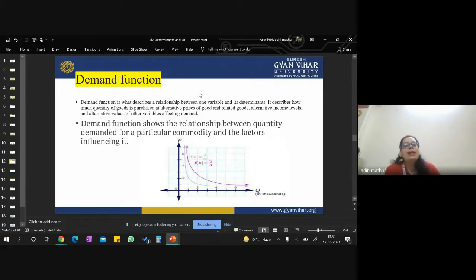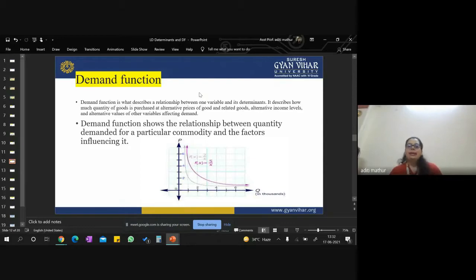It describes how much quantity of the good is purchased at alternate prices of the good itself or of related goods, or because of changes in income level. So the demand function shows the relationship between the quantity demanded of a commodity and the factors influencing it.